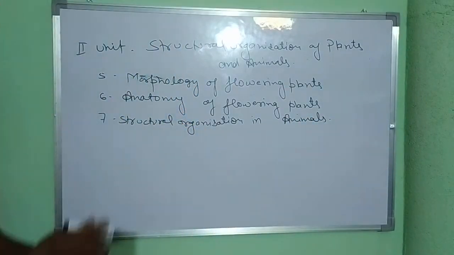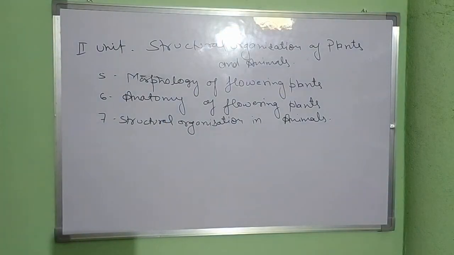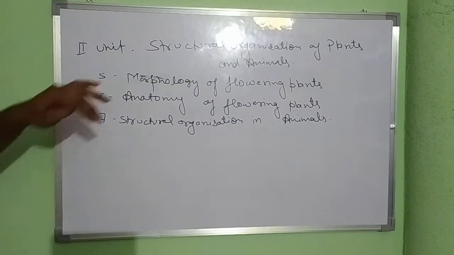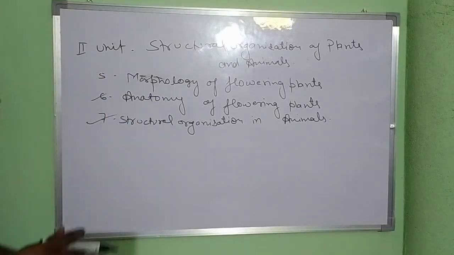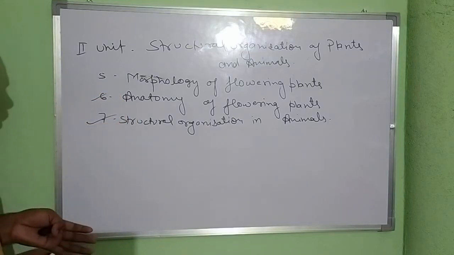What are the different types of tissues in which animals are found? What are the epitheliums? What are the fluid connective tissues? What are the muscles? Everything we will discuss here in this chapter. The earlier chapter will discuss different anatomical structures of the plant.